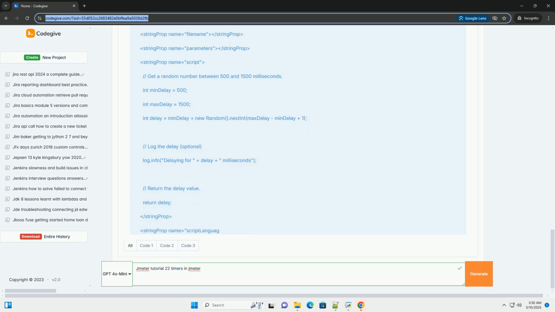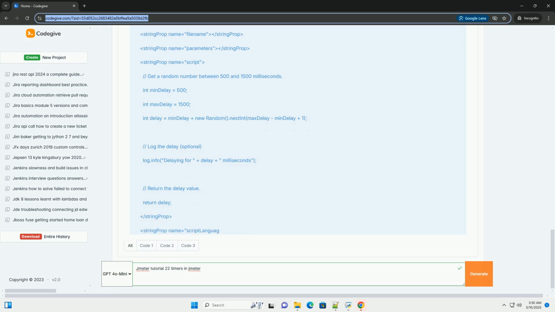Important note on Poisson with random timer range: the random timer range is not directly meaningful for Poisson distribution. The core behavior is dictated by the constant delay offset, which acts as the mean. Setting the random timer range is not typical usage and might not provide the intended statistical behavior. If you require more complex distribution control, consider the JSR223 timer. 5. Constant throughput timer.